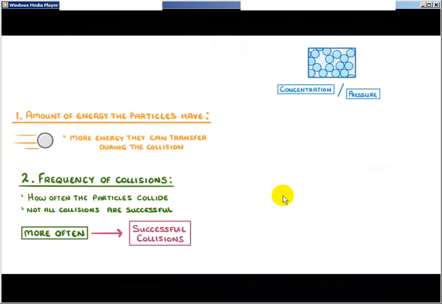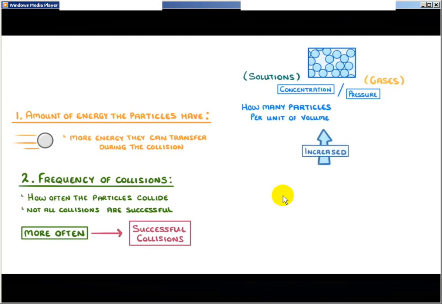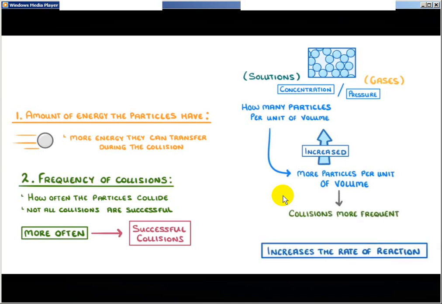Now, concentration and pressure are normally considered as a single factor, because they both refer to how many particles there are per unit of volume. It's just that concentration generally refers to solutions, and pressure refers to gases. When either of these is increased, it means that there will be more particles per unit of volume, which makes the collisions more frequent, and so increases the rate of reaction.